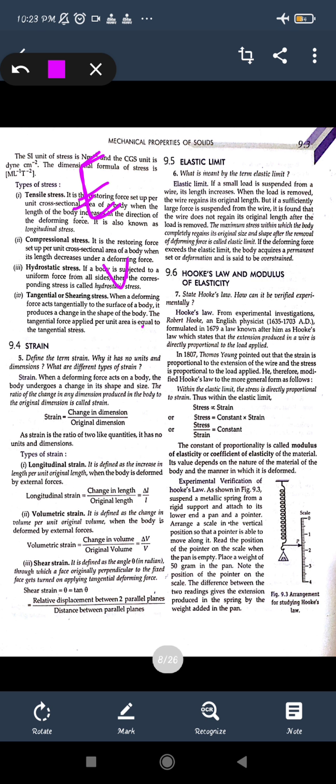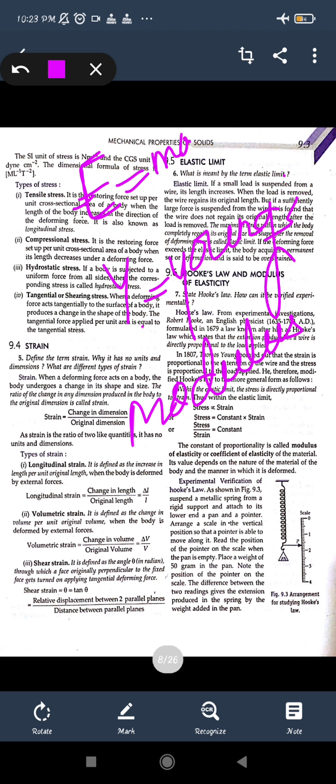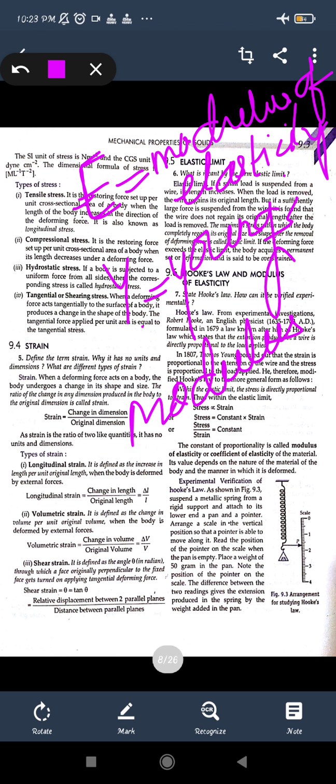If you are talking about Y, then it is Young's modulus. So Y and E we already got, that is the Young's modulus and the modulus of elasticity.